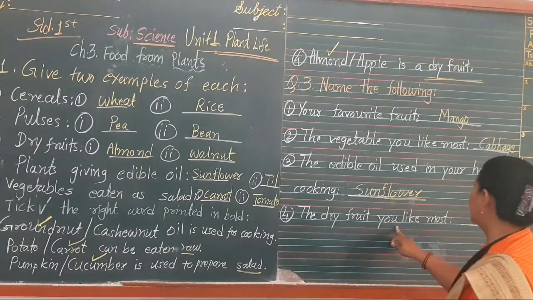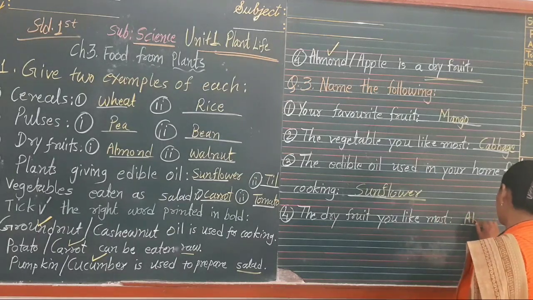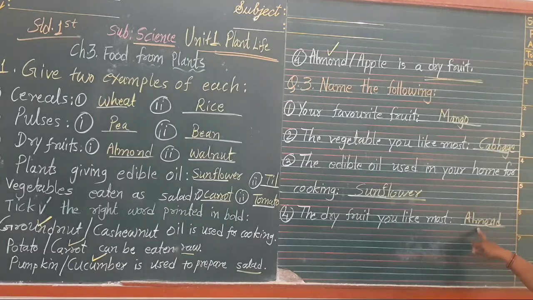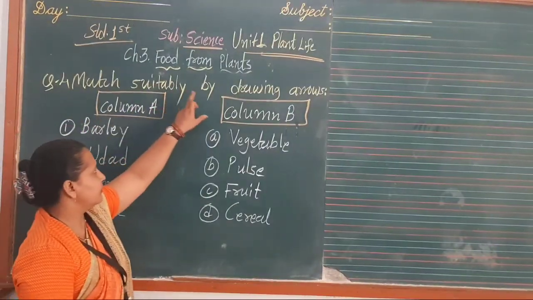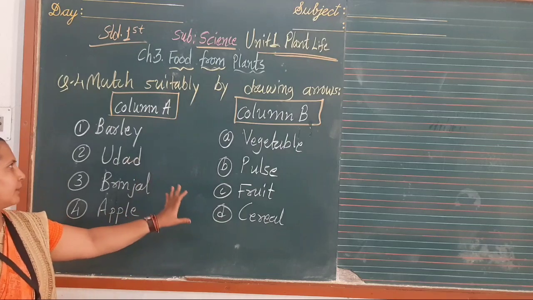The dry fruit you like most. I like almond the most, so I am going to write almond here. If you like walnut, you can write walnut. If you like cashew nut, then you can write cashew nut. Next, match suitably by drawing arrows. Here two columns are given. We have to match properly.